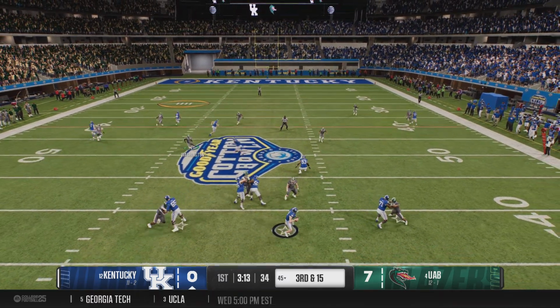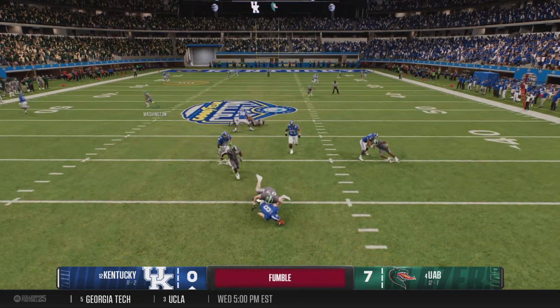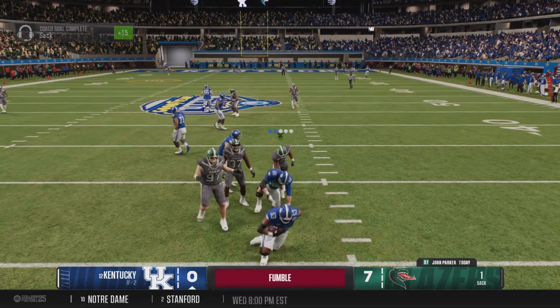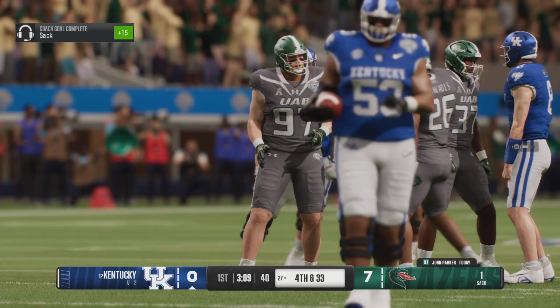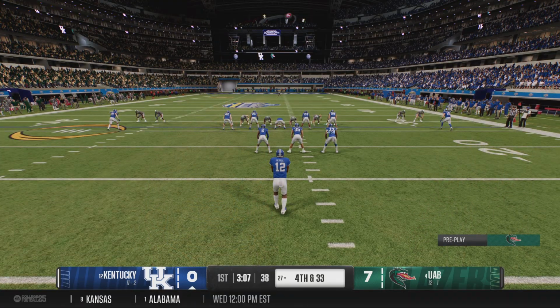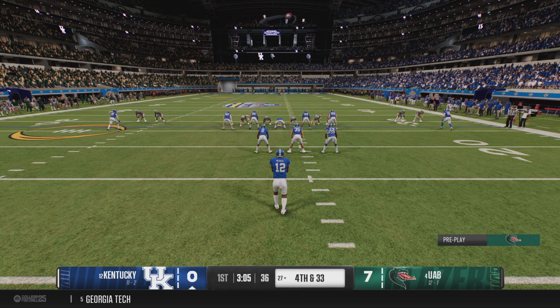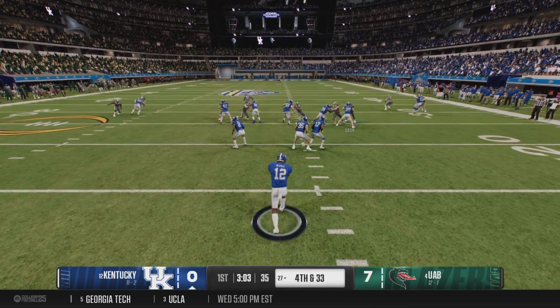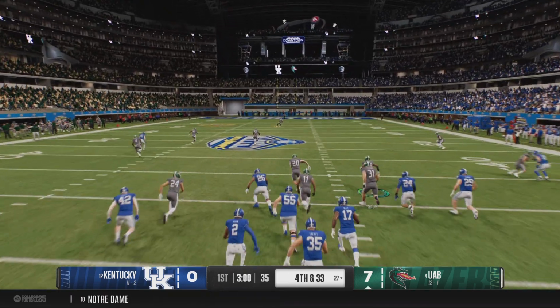Here's the snap. Quarterback looking to throw. Here's a fumble way behind the line of scrimmage. Offense recovers the fumble, maintains possession. Well, it's a good job by the defense to force the fumble, but you have to have the collective awareness for someone to get on top of it. It's a lucky break for the offense.